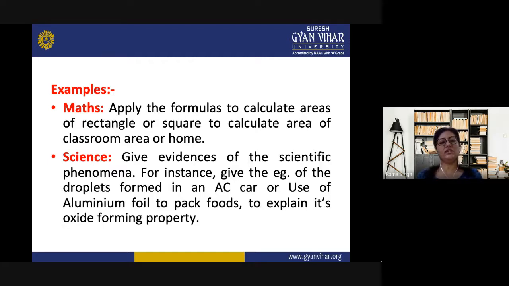In science, give evidences of scientific phenomena. For example, give the example of the droplets which are formed in an AC car, or the use of aluminium foil to pack foods to explain its oxide forming property. We can see the droplets in the AC car when the AC is working during humidity. And we can also see the aluminium foil which we use for packing hot foods. There are also droplets. So what is the connection between that? They are able to relate the principles, the theory, and they will know what property is followed by each and everything.